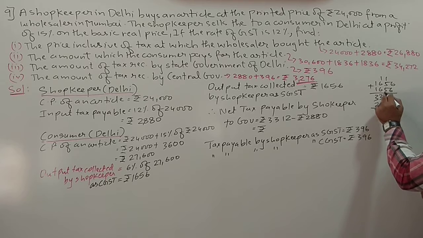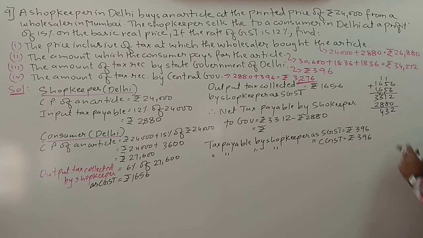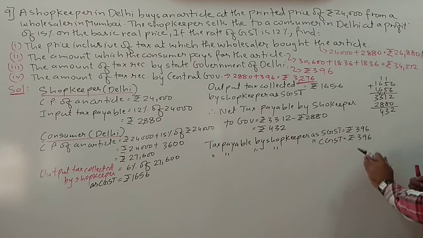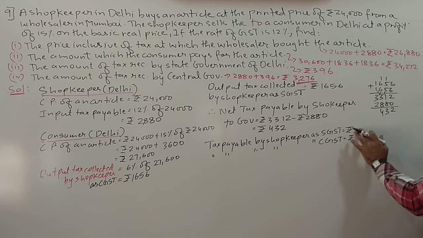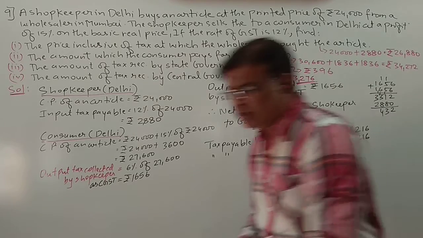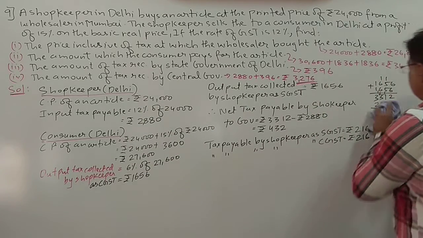So 2 and 3, and 432 rupees. Now is it correct? Yes, so it will be 432 rupees over here, 432. So from this 432, if we make half, then 2 to the 4, 216 rupees only will go to the state and central government. Sorry students for this error. So now we have to change all the answers.